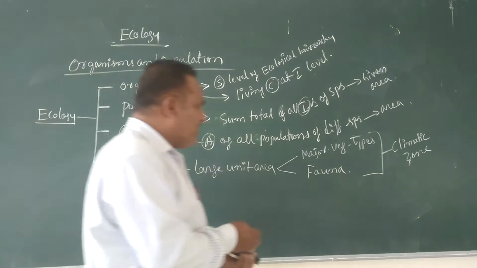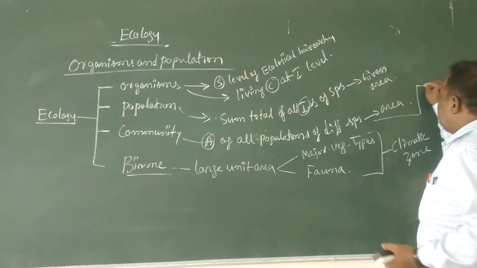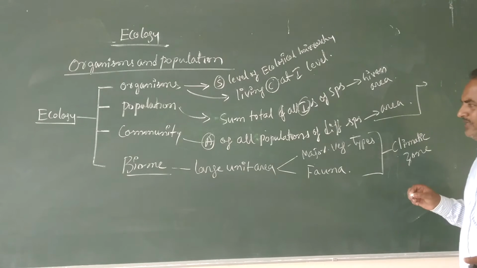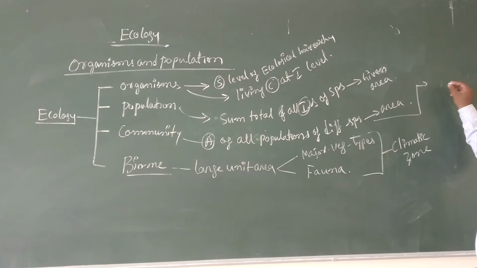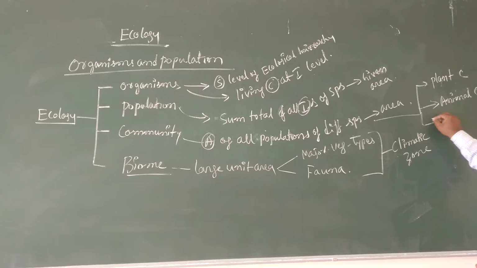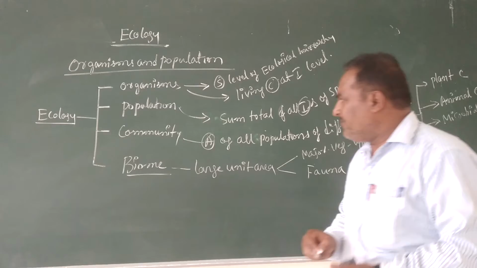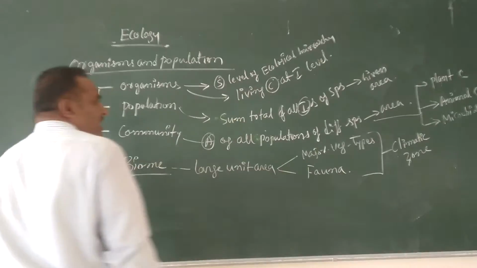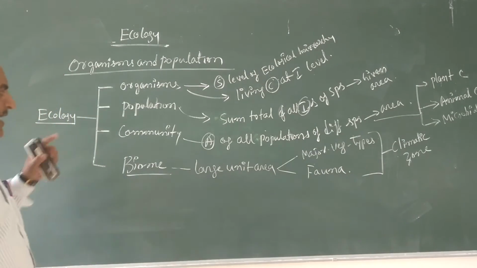Here the communities are classified into different types. Assemblage of plants is usually called plant community, assemblage of animals is called animal community, and assemblage of microbes is called microbial community. There are three different types of communities: plant community, animal community, and microbial community.